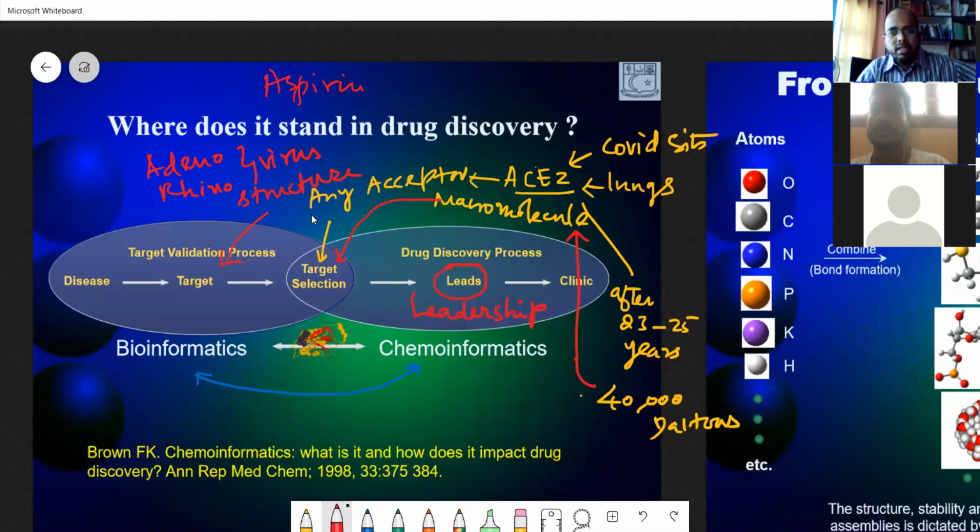But during discovery, they found that it can thin the blood. Blood thinning means it can be used for heart control, so it is now used in cardio problems, and they are using certain targets.